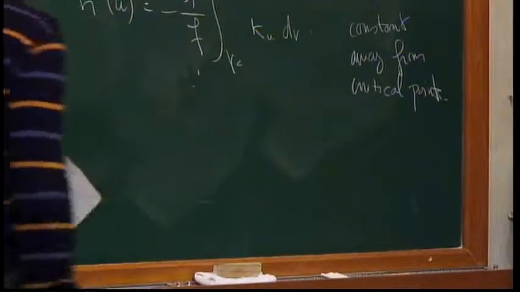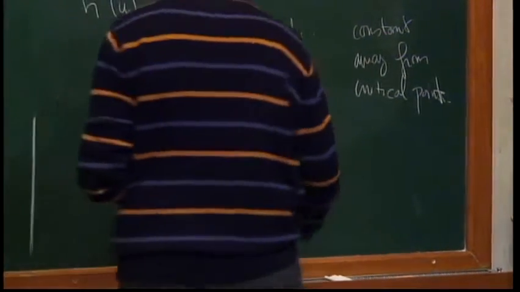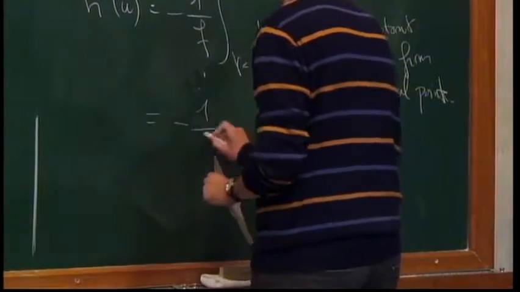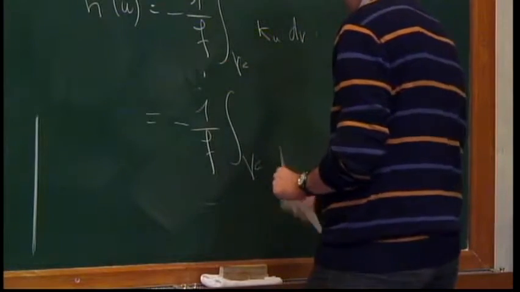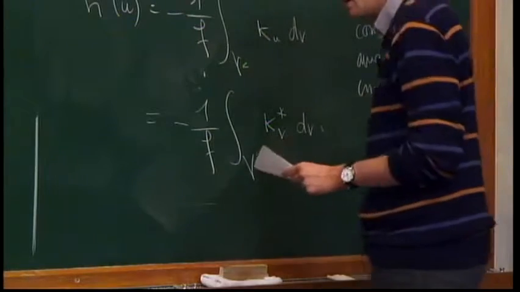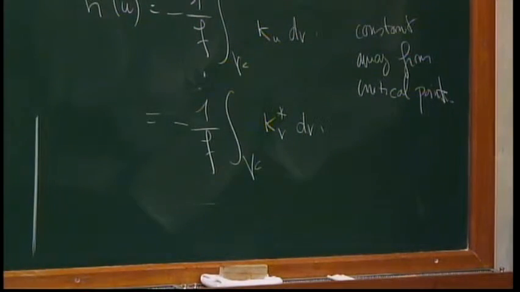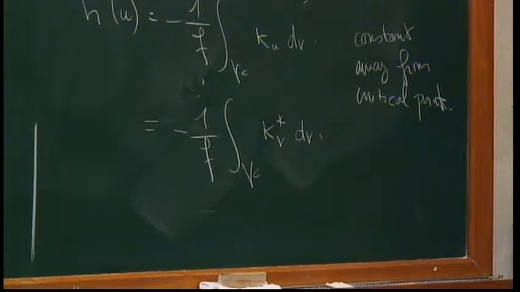Now what is the slope? What is this constant? We apply Cauchy-Riemann here, and it gives you 1 over f times the integral on gamma c of kappa star v dv. And it is here that the hypothesis on the rotation number will appear. What is kappa star? Well, recall that kappa is log g, the real part, the log modulus of g. So kappa star is the argument of G.